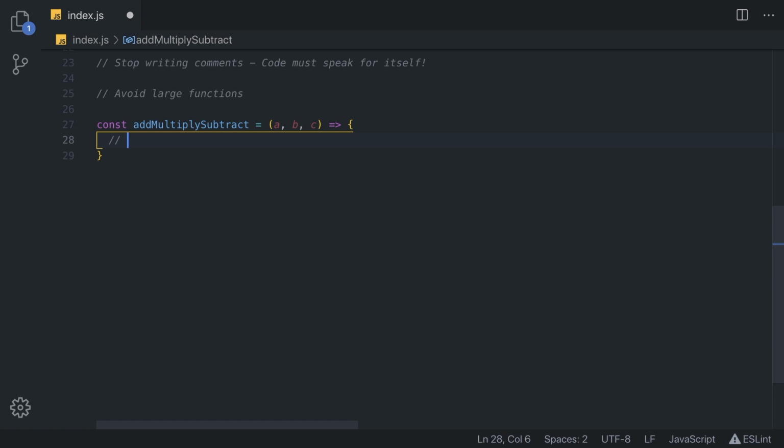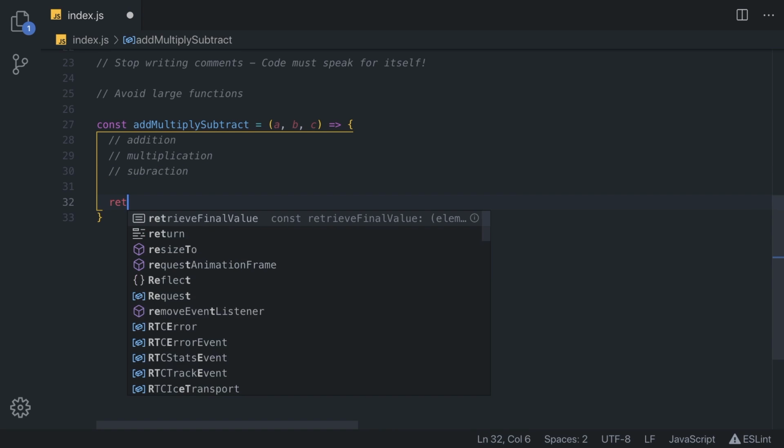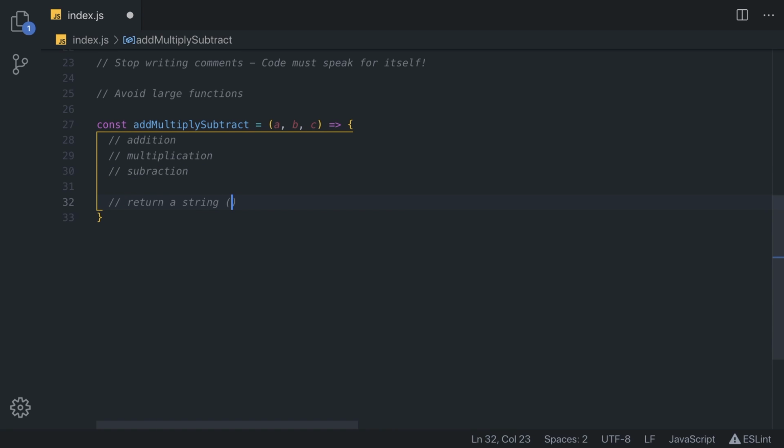The function needs to find addition, multiplication, and subtraction of these three numbers, and then it needs to return a string where each result is next to one another. So result 1, result 2, result 3, and we can even replace this with our pseudo variables, just like this. So this is what our function needs to do.